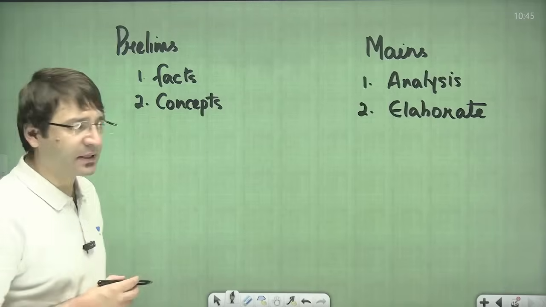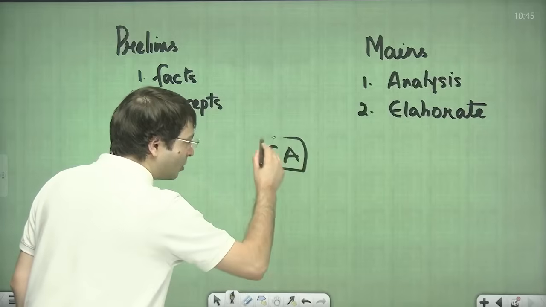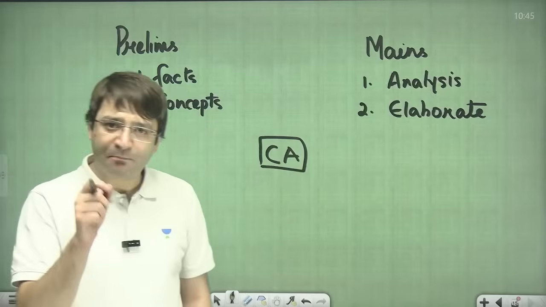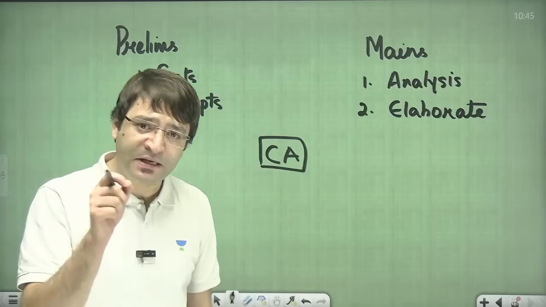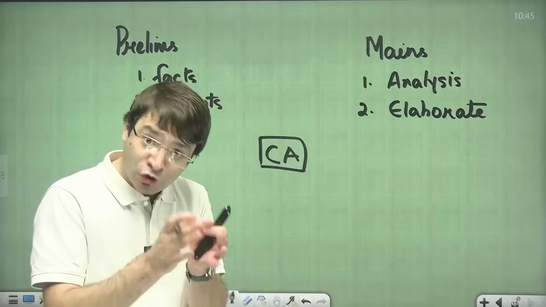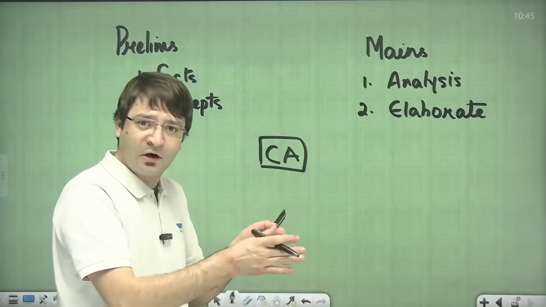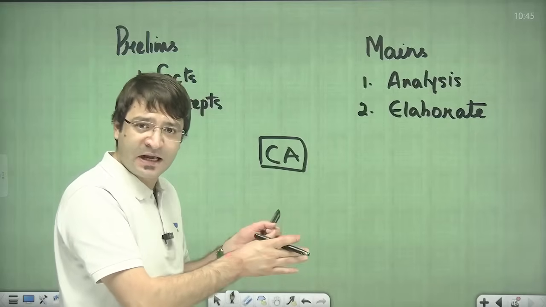Why are we discussing this? For current affairs, please ensure that you have separate notebooks for every subject: polity, economics, geography, history, science and tech, environment, internal security, disaster management, international relations.